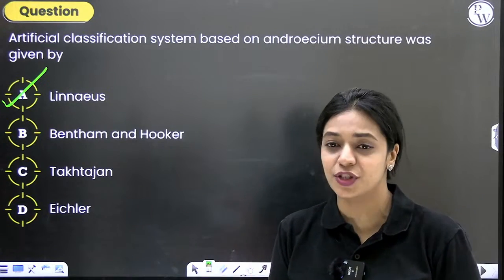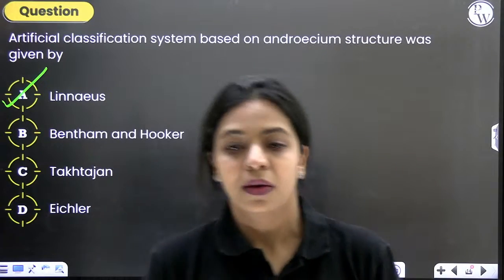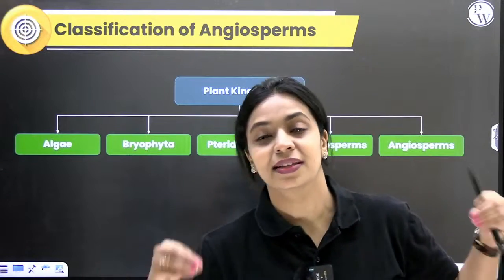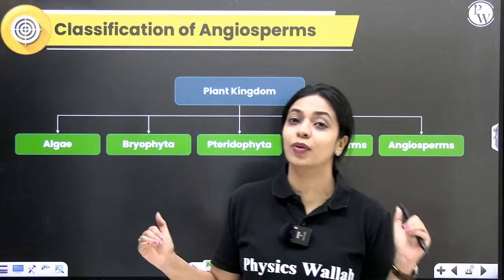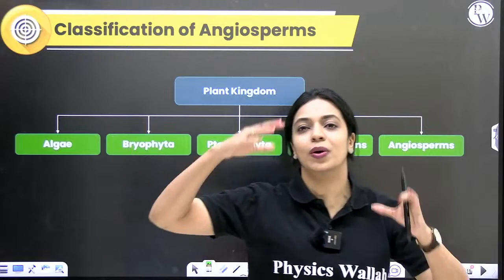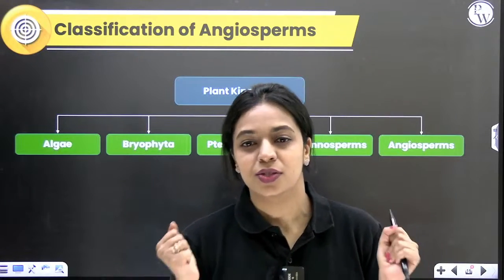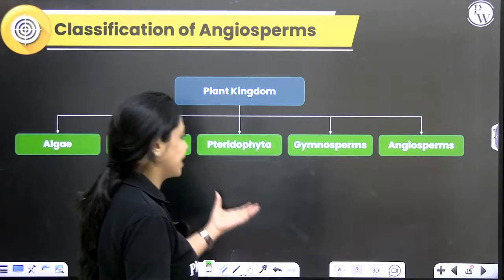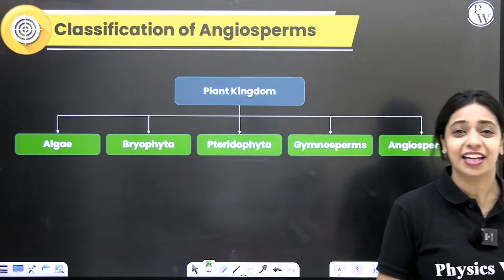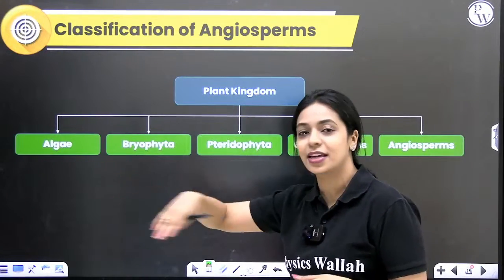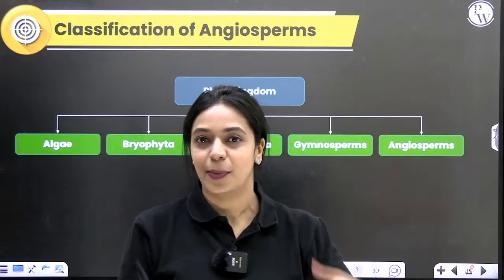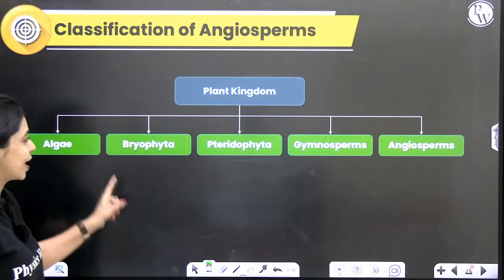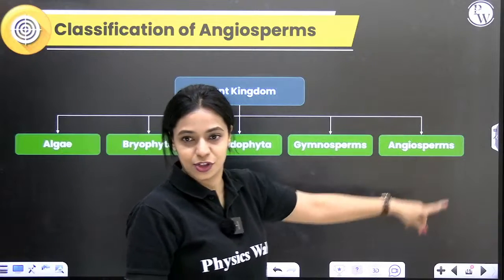Save some time for revision of such concepts. All right. So with that, we have finished the classification systems. Now let's dive into the actual different groups of plants. So under plant kingdom, we have 5 different groups, which are algae, bryophytes, pteridophytes, gymnosperms, angiosperms. Just like in vertebrata, you have fishes, amphibians, reptiles, birds, mammals. Similarly, you have algae, bryophytes, pteridophytes, gymnosperms, angiosperms.